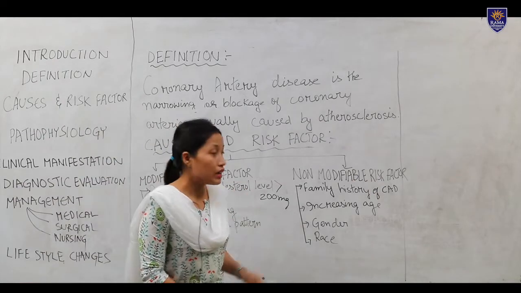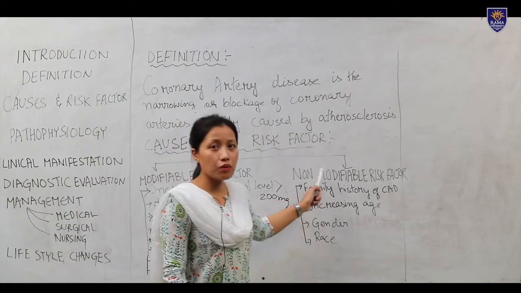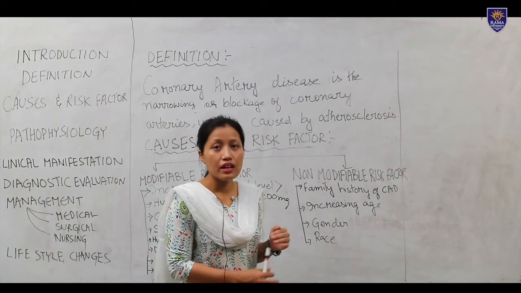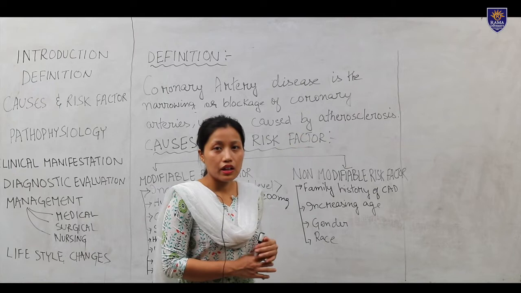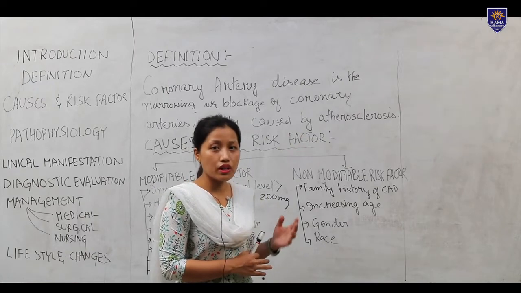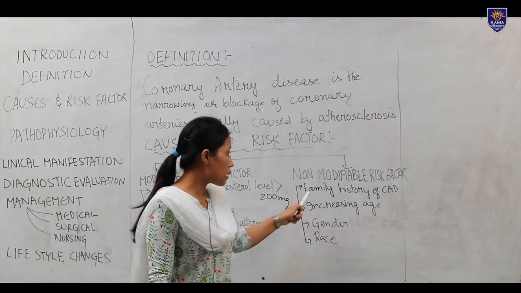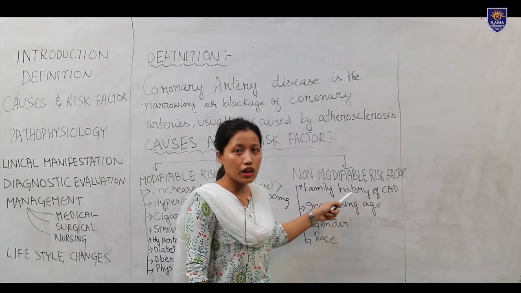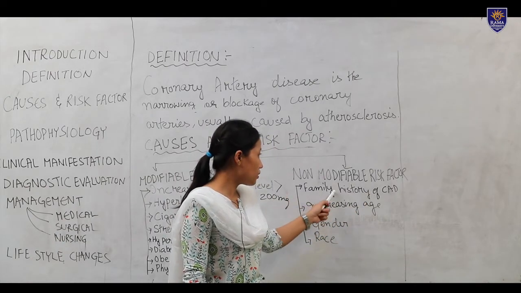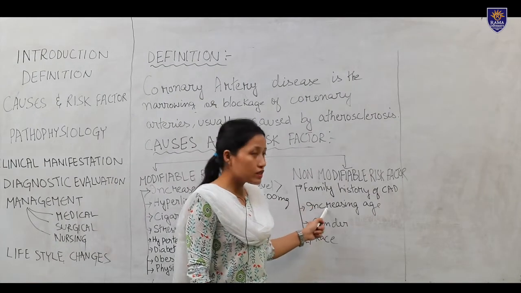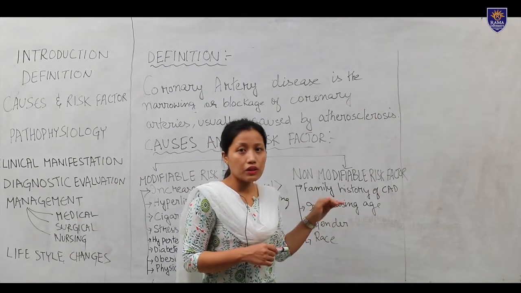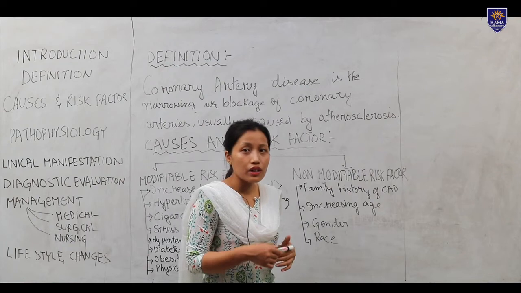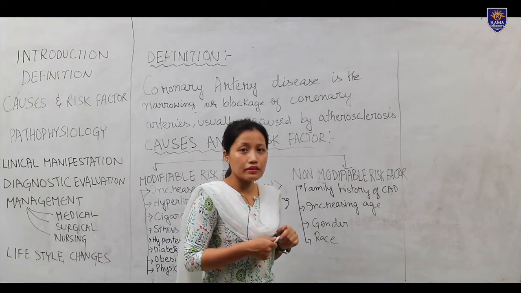Next are the non-modifiable risk factors. Non-modifiable risk factors mean we can't change them; they may be inborn or fixed. Family history of coronary artery disease, this one we can't modify. Next is increasing age: with increasing age, there is a greater chance of coronary artery disease.